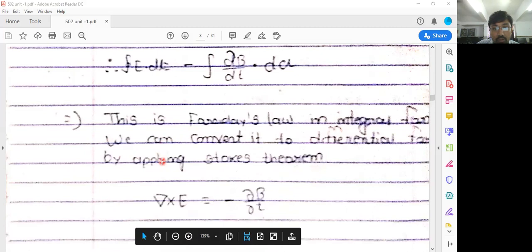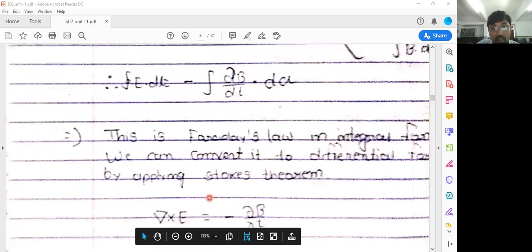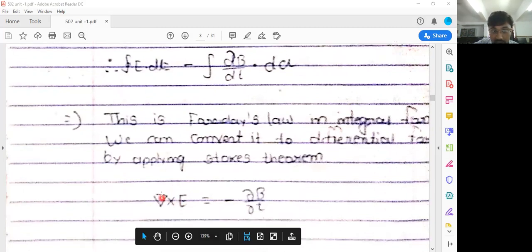By applying Stokes theorem, we get del cross E is equal to minus del B by del t. This is Maxwell's third equation. Del cross E, the curl of electric field E, is equal to minus del B by del t. So this is the curl, or we can say this is Maxwell's third equation. So we can say that the EMF is induced due to the change of magnetic field.